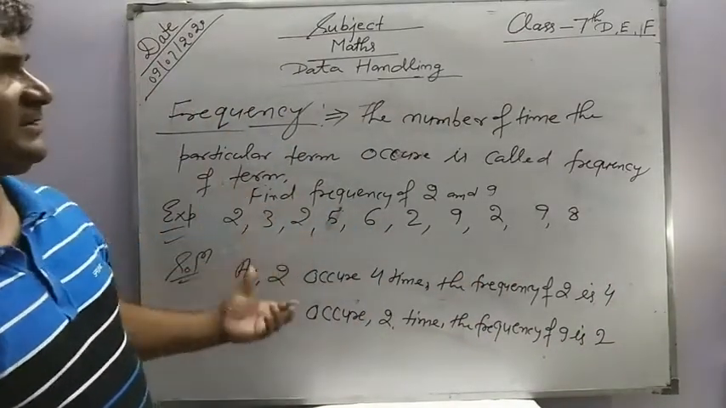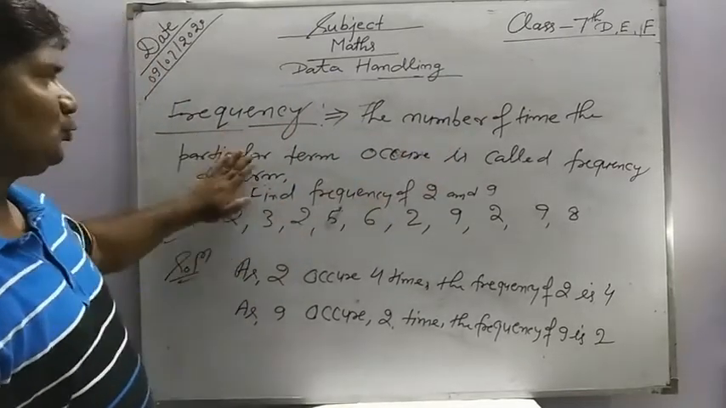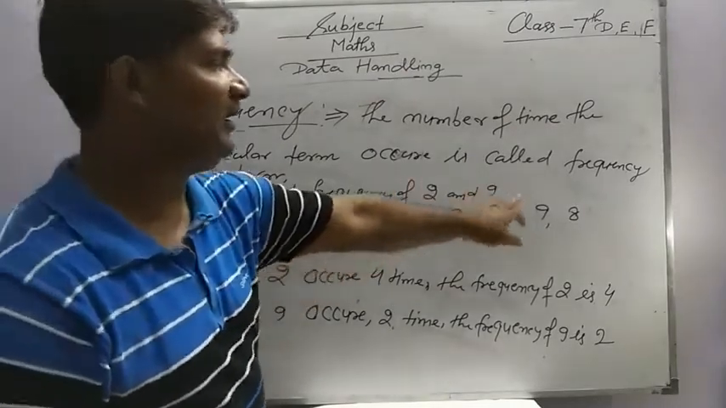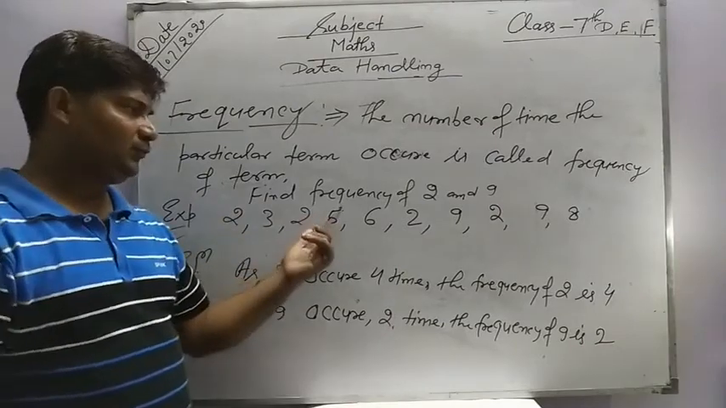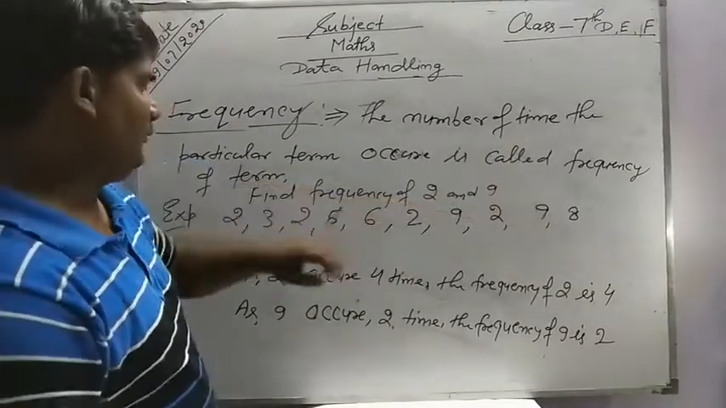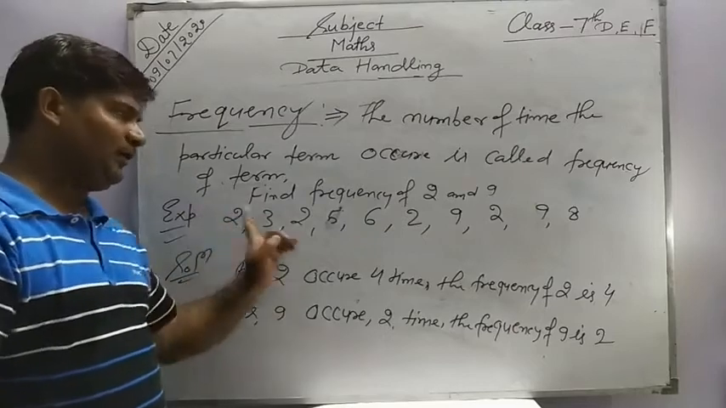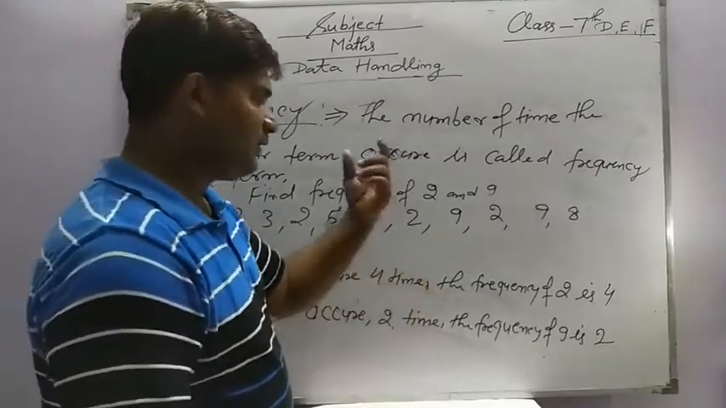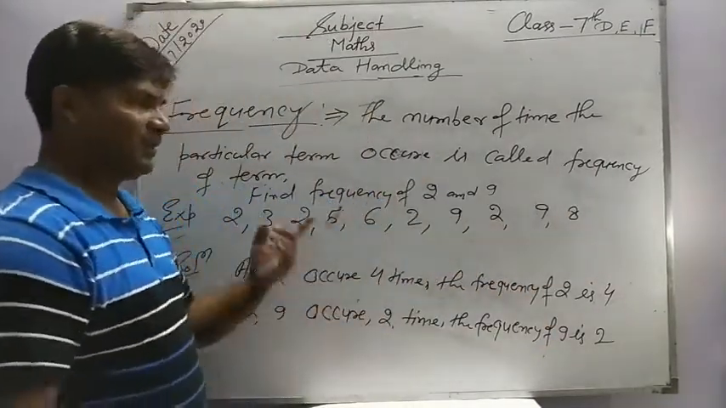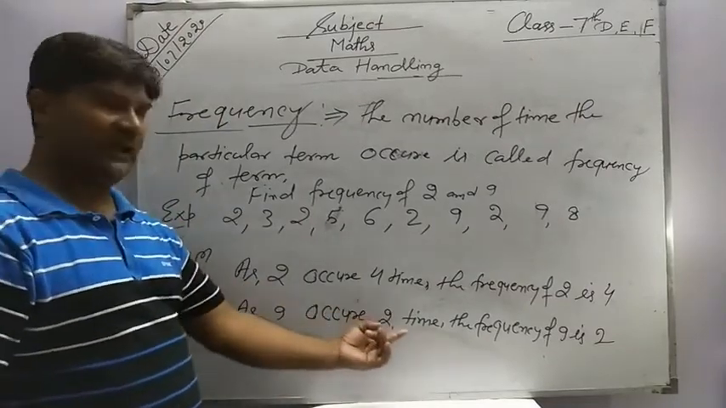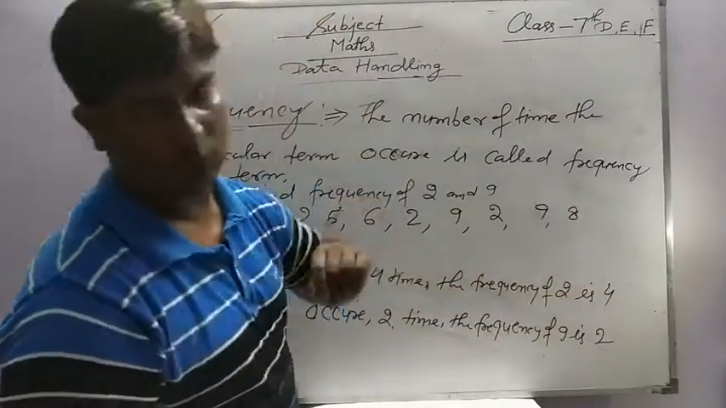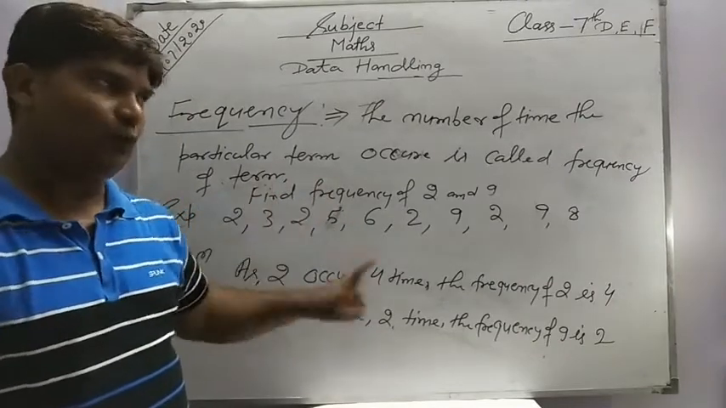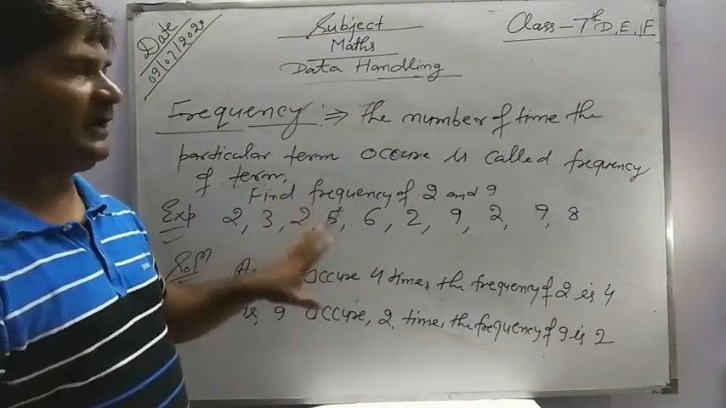Okay, frequency means the number of times the particular term occurs is called frequency of the term. For example, find the frequency of 2 and 9, and the given data is 2, 3, 2, 5, 6 and so on. First of all, we find the frequency of 2. We count how many 2s are coming. Here 2 comes 4 times. That's why 2 occurs 4 times, therefore the frequency of 2 is 4. Now similarly, 9 occurs 2 times. The frequency of 9 is 2. Okay, you will write down all these things in your copy in a proper way, and try to watch this video again and again to understand the concept of this one.